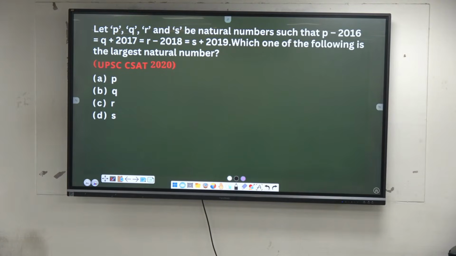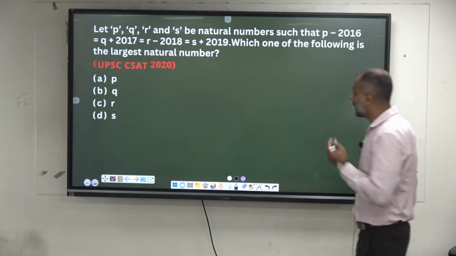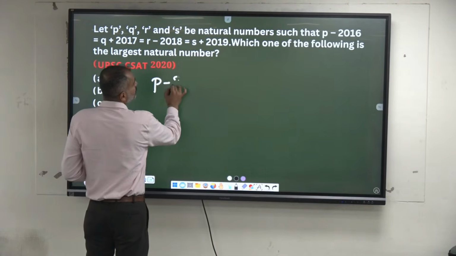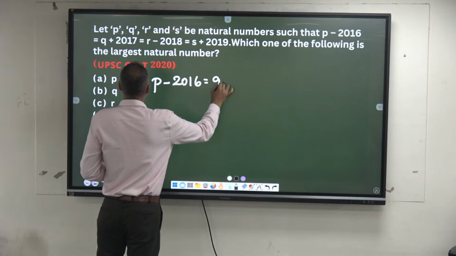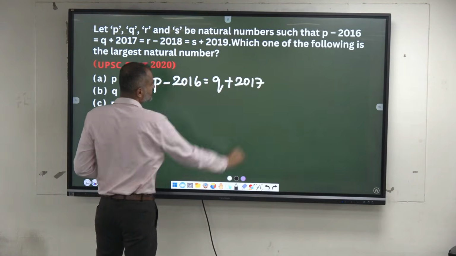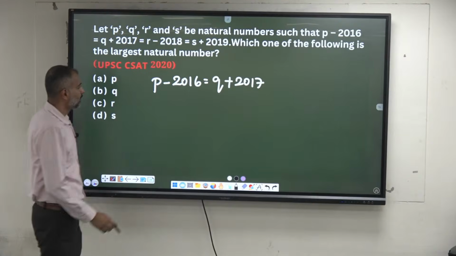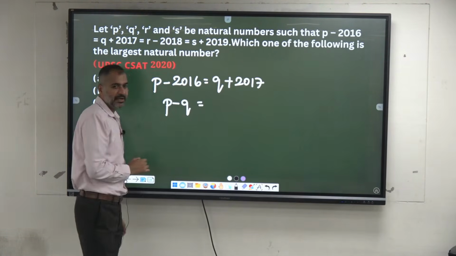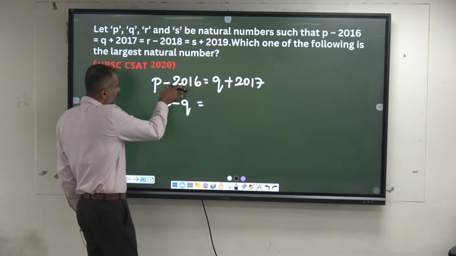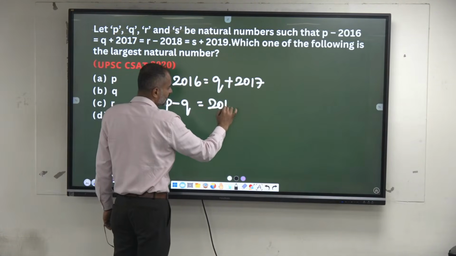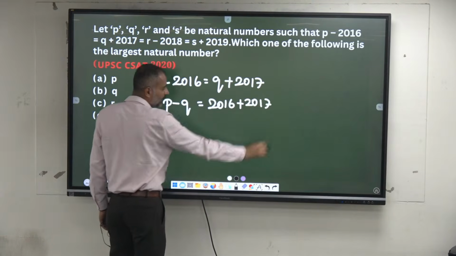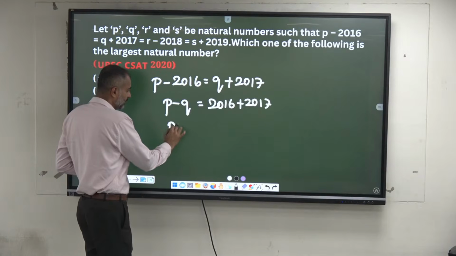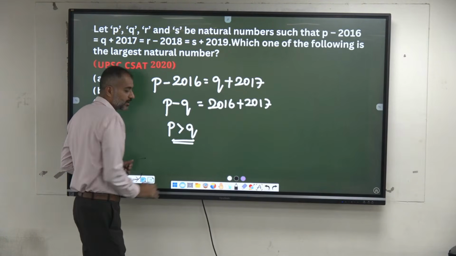Okay, I'll give you an approach here of solving. First case. Look here now. P minus 2016 is equal to Q plus 2017. Now, P minus Q, is it positive or negative? If I put here 2016 plus 2017, positive or negative? Positive means which is greater? P. So from this property, we can conclude that P is greater than Q.